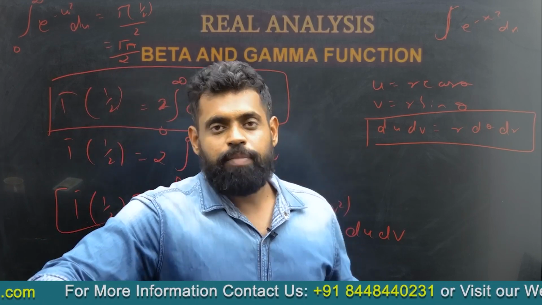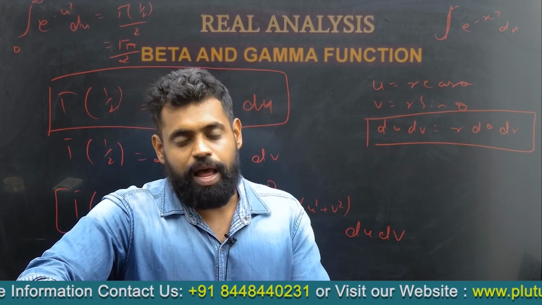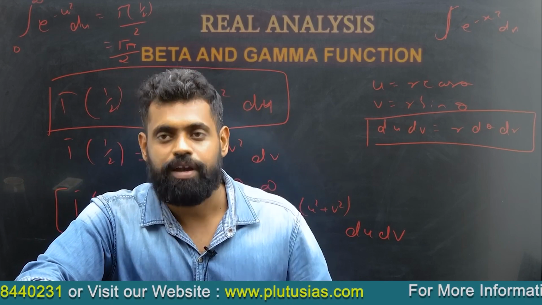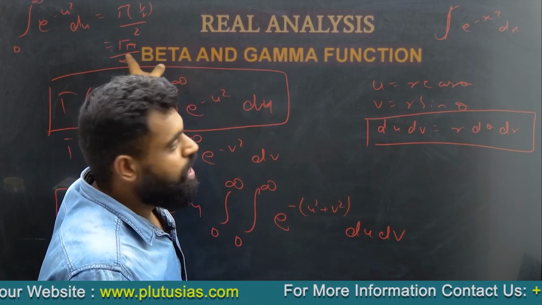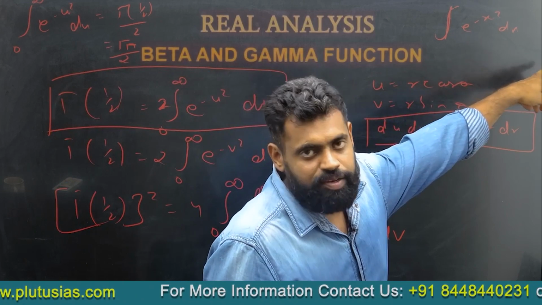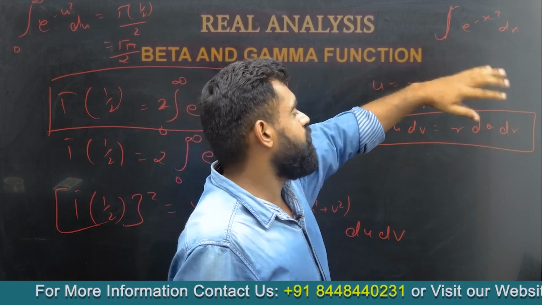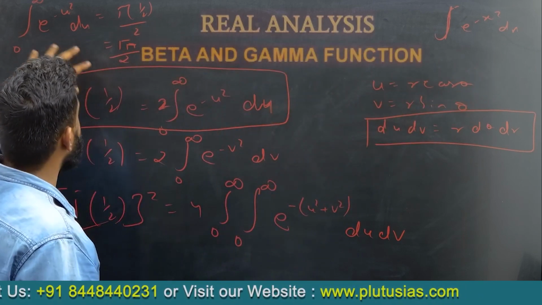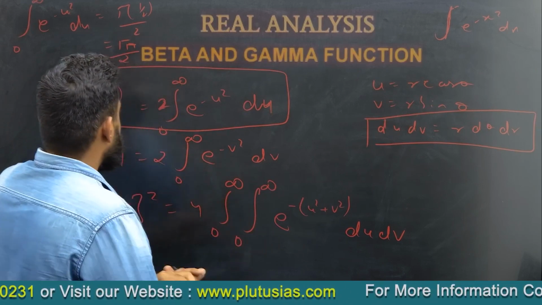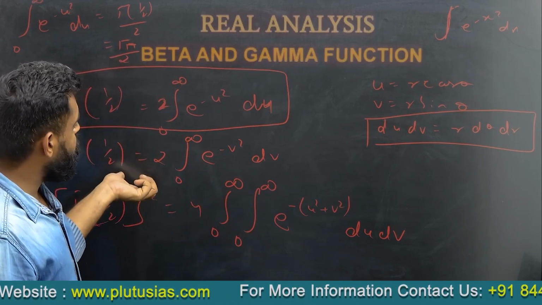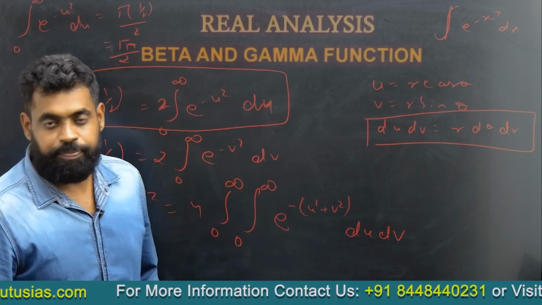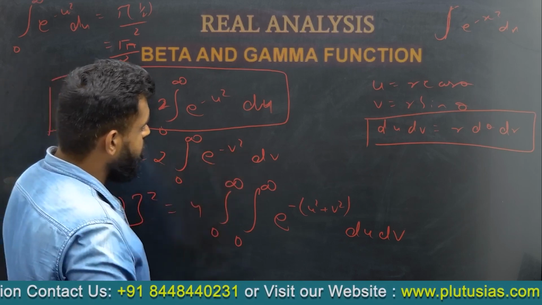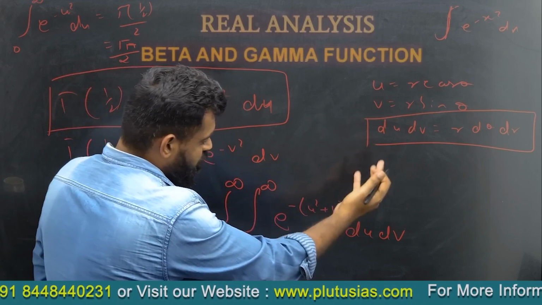It cannot be solved. But I have told you earlier also that with the gamma function and beta function, we could solve these integrals. We could solve this definite integral. See, the limit here is given 0 to infinity. If it had been e to the power minus x square dx, we couldn't have solved it, since the indefinite integral is not solvable here. But since it is given 0 to infinity, we are able to solve this. Okay, so moving ahead, we have taken another value to be e to the power minus v square dv. And when we take the product, we get 4 into the double integral from 0 to infinity of e to the power minus u square plus v square du dv.